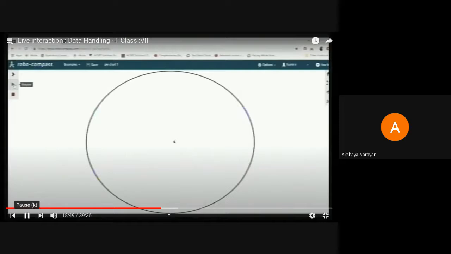So once the circle is drawn, the next thing will be the center has to be located, because all the central angles are going to be pointed towards the center of the circle. So the next step would be to mark the center of the circle, which I will call O. The next step is I have to mark a point on the circumference of the circle. Can you guess why I'm marking a point on the circumference or the boundary of the circle? It is because I have to draw the radius.